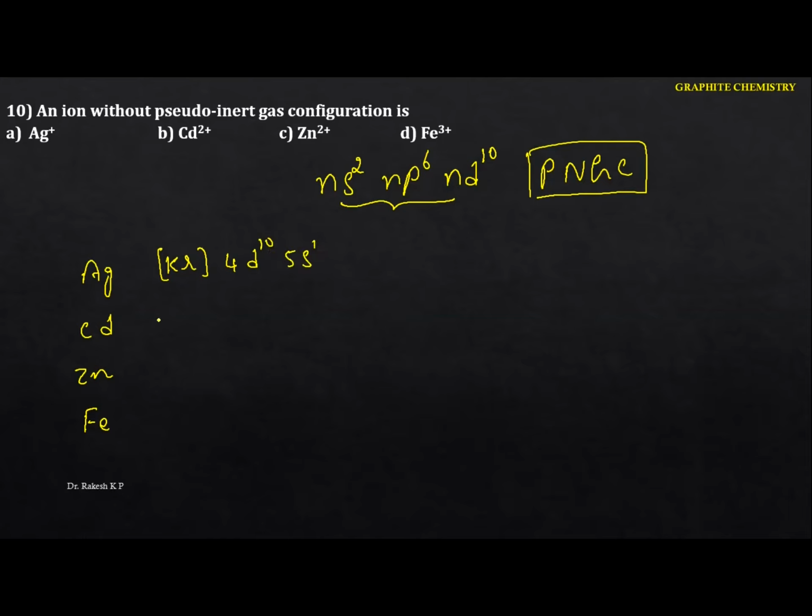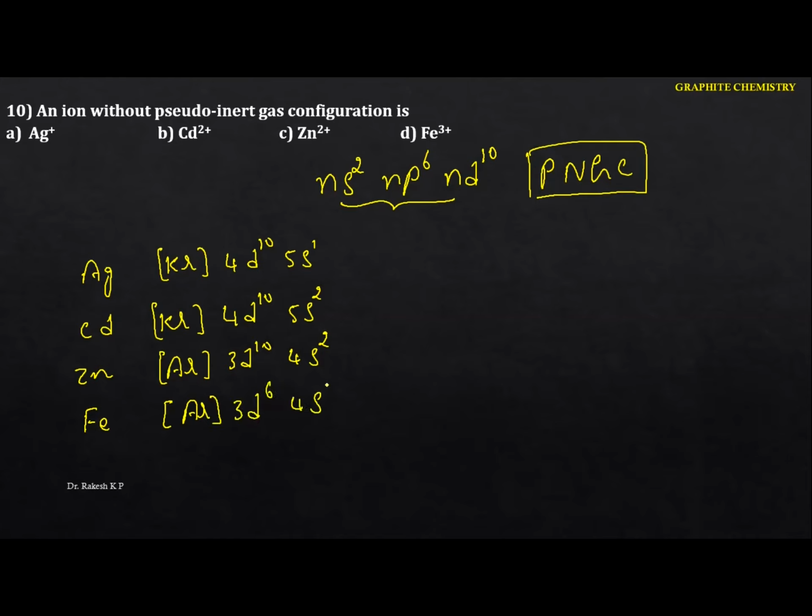For cadmium, argon 4d10 5s2. For zinc, argon 3d10 4s2. For iron, we have argon 3d6 4s2. Okay, just go to this one here. So whenever it forms the Ag plus.